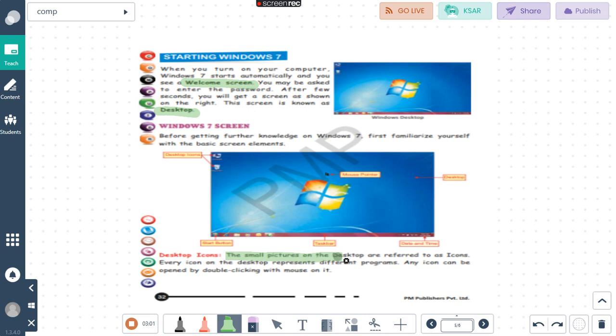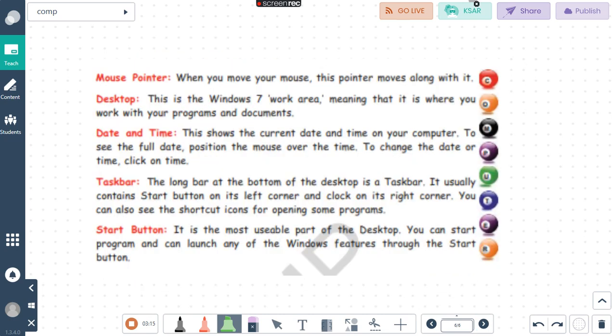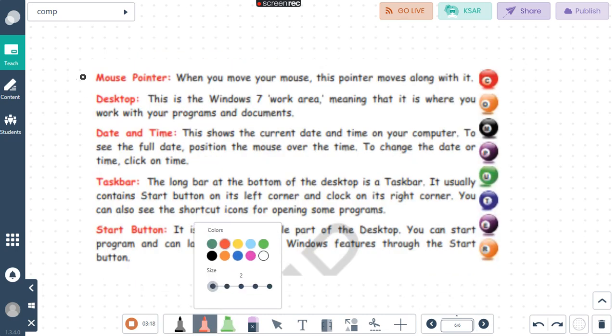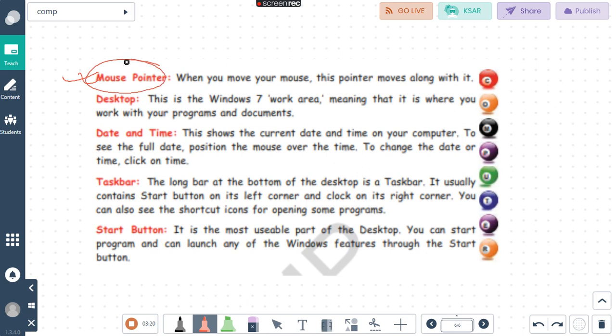Now, what are the desktop icons? Desktop icons are small pictures on the desktop. These help to access different programs. By clicking on these small icons or pictures, you can access all the software or functions of the OS. Firstly, the mouse pointer: with the help of the mouse pointer, we can click on any icon or folder. Desktop is basically the workable screen of the computer. So, what is the desktop? It is the screen of the computer where all the documents and folders are present.